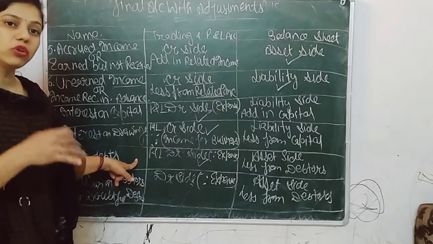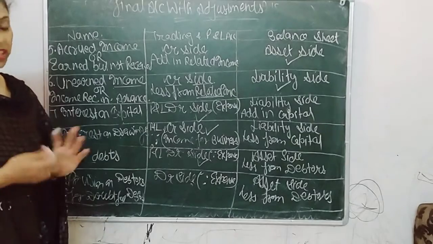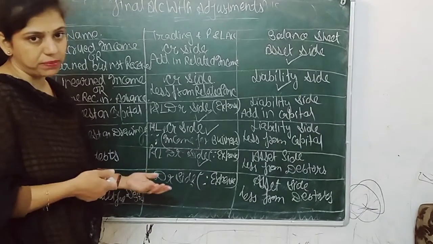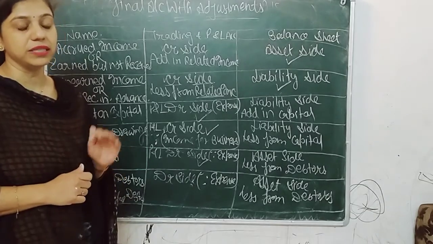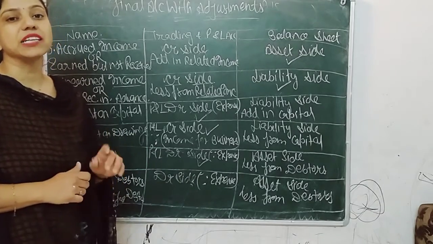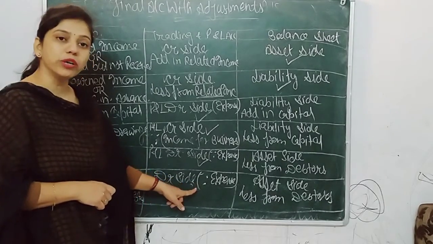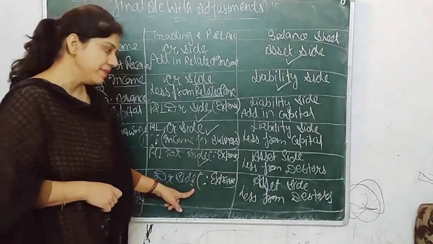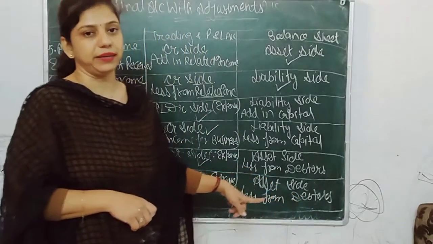Bad debts means the amount is already lost, but provision means an amount which can be a loss for the business. So as we know, according to the concept of conservatism, every business has to prepare for its losses. So it should be put as an expense on the debit side and deducted from debtors because it reduces our debtors.